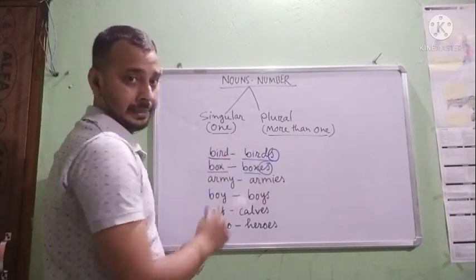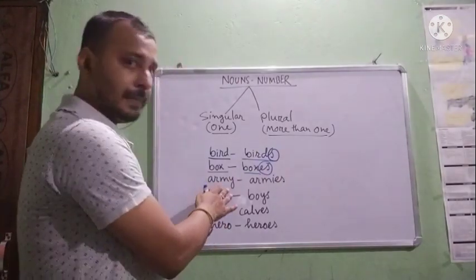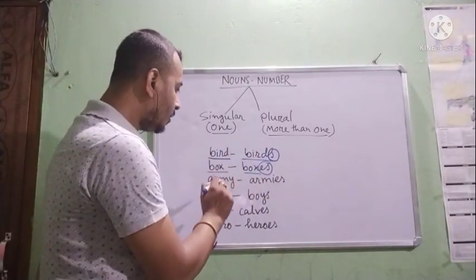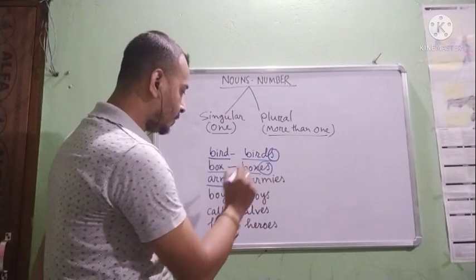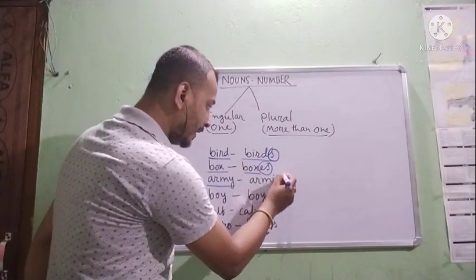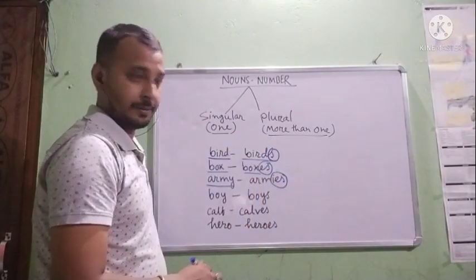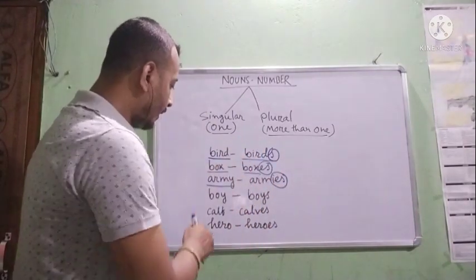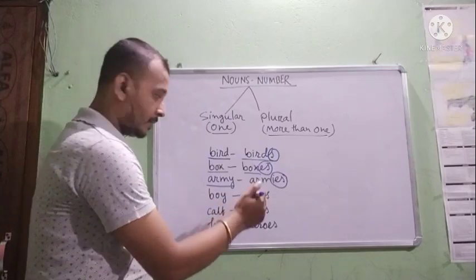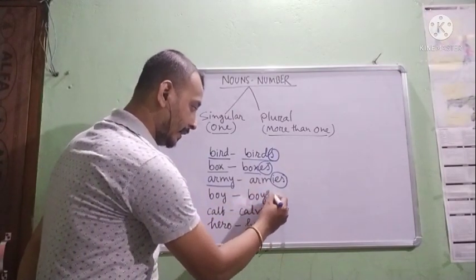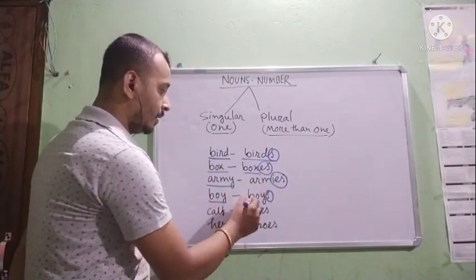Next, army, armies. What is the difference? In place of Y, IES is there. Next one, boy, boys. S is added here to make a plural.